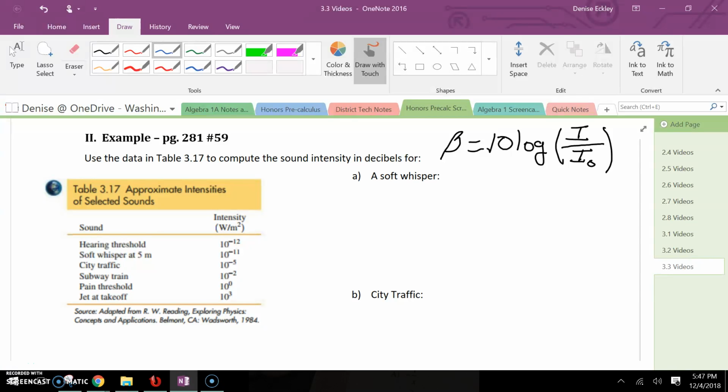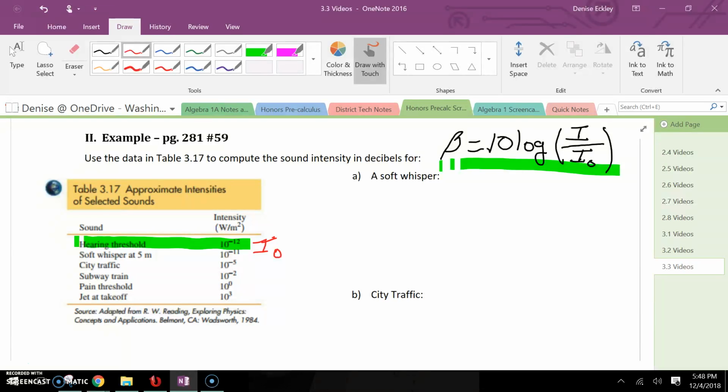Page 281, number 59, highlights the application that the book is stressing on logs. And the application is sound intensity in decibels. So I wrote the formula right here, and the formula is beta equals 10 times the log of I over I0, where I0 is the threshold of human hearing, which is highlighted on the chart right here. So that is our I sub 0 that we're going to substitute in.